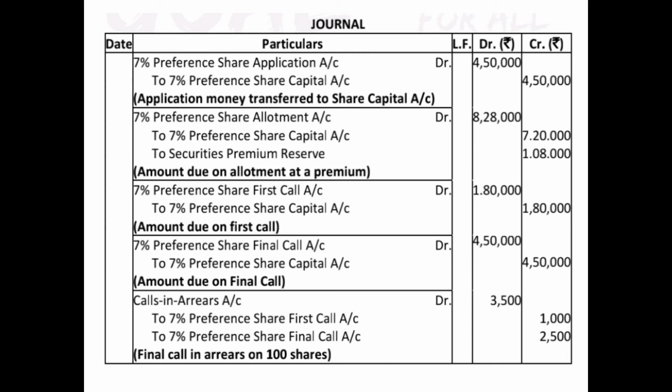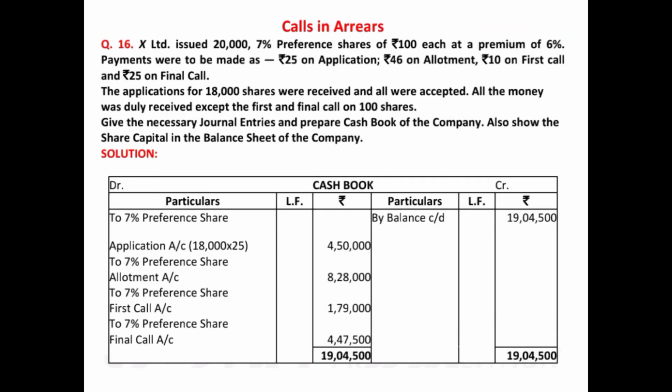So this was supposed to be received, but the final call of 25 rupees was not received on 100 shares. That means 100 into 25, 2,500. So out of 4,50,000, 2,500 was not received. So how much was ultimately received? 4,47,500. So this will be shown on the debit side as 7% preference share final call account 4,47,500.